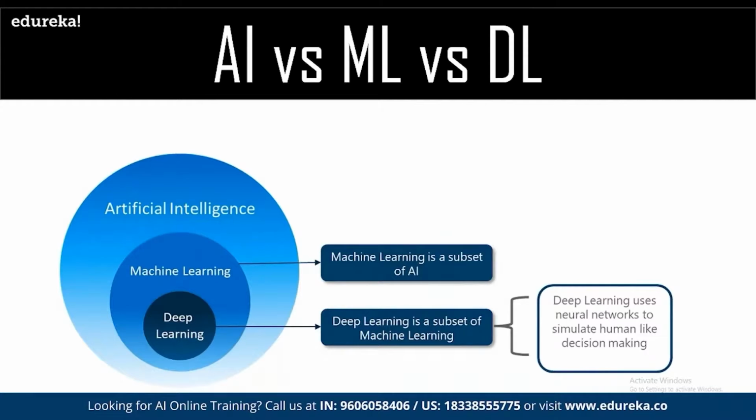To understand this entire concept of AI and ML in simple layman terms, let's consider this use case. For example, when we are training a kid on mathematics, on simple addition, we train the kid: what is 2 plus 2? It is 4. What is 5 plus 6? It is 11. What is 11 plus 17? It is 28. What is 28 plus 13? It is 41.